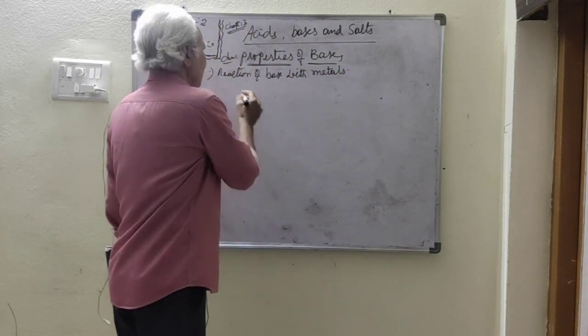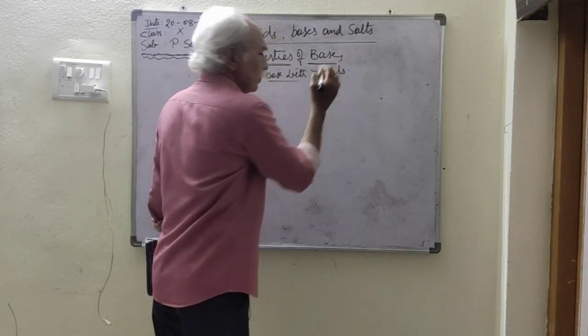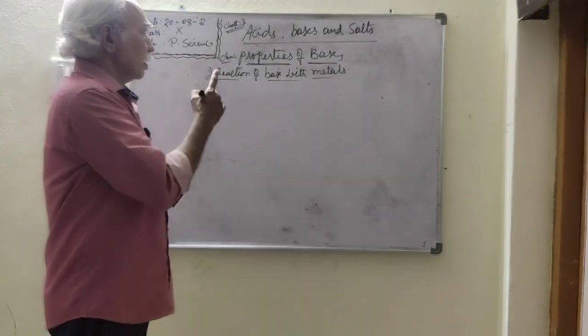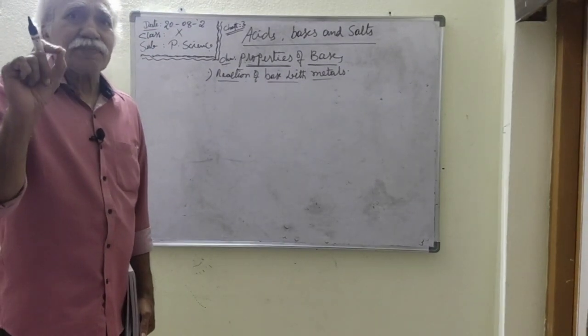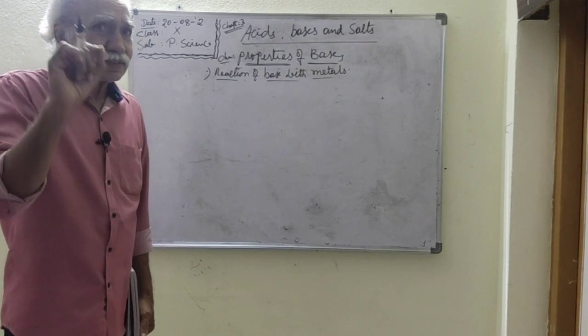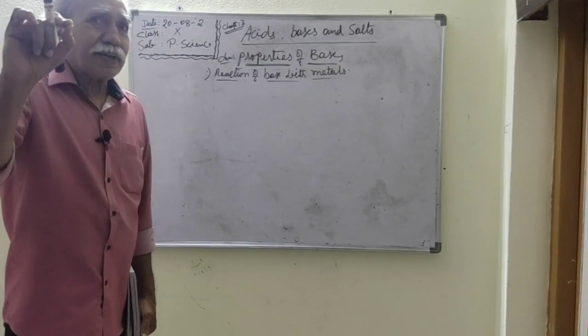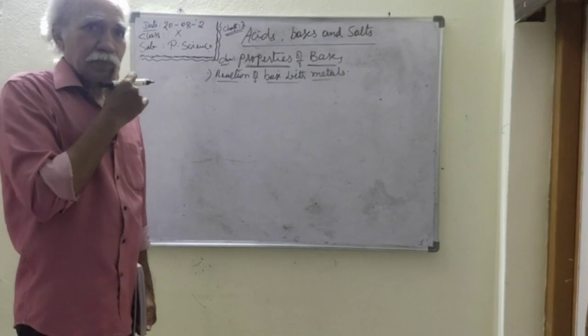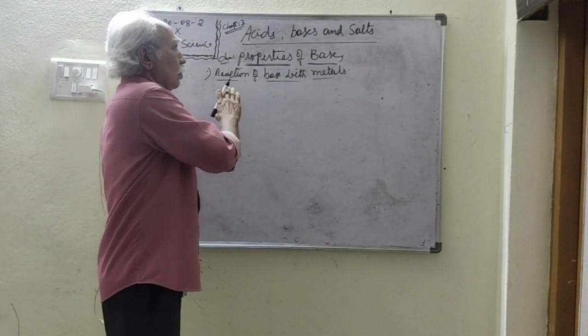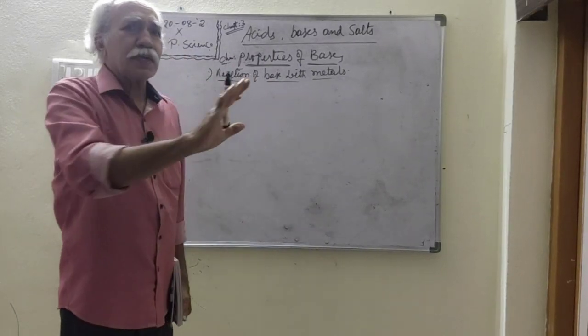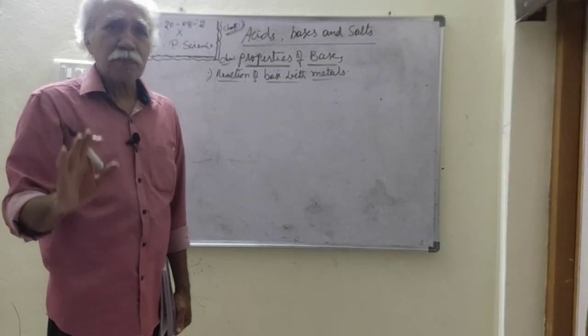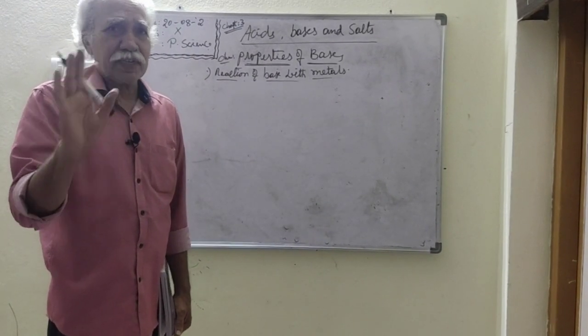In the last session, we understood that acids react with metals, liberating hydrogen gas. But in this case, most of the bases do not react with metals. Most of the bases do not react with metals.